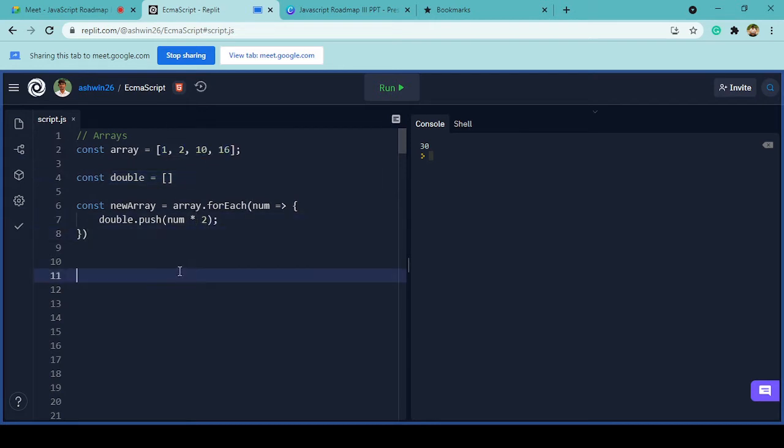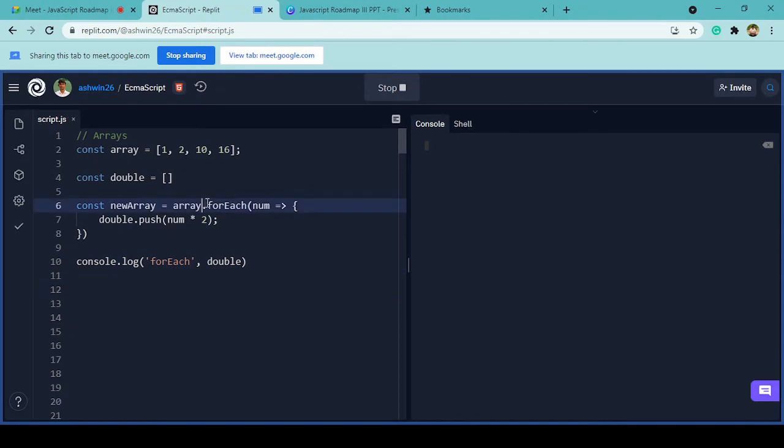If I try to console log it, let me show you the output given by forEach. You will get the same array multiplied by 2. Each and every value will be multiplied by 2, 4, 20 and 30, 32, right? So we'll be seeing that.